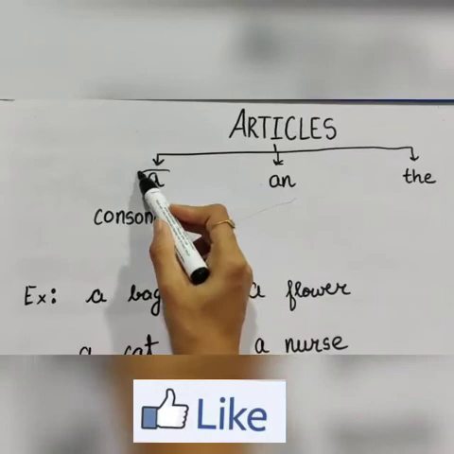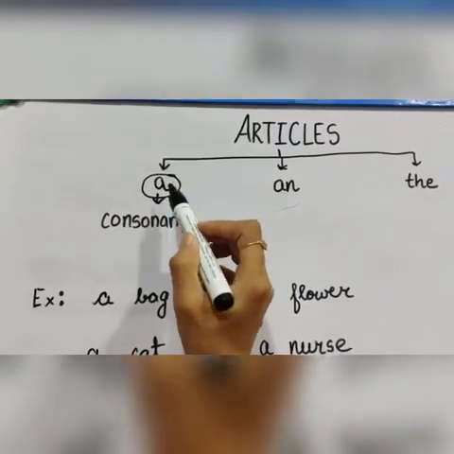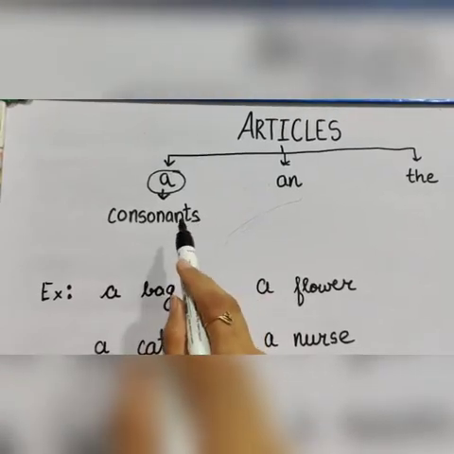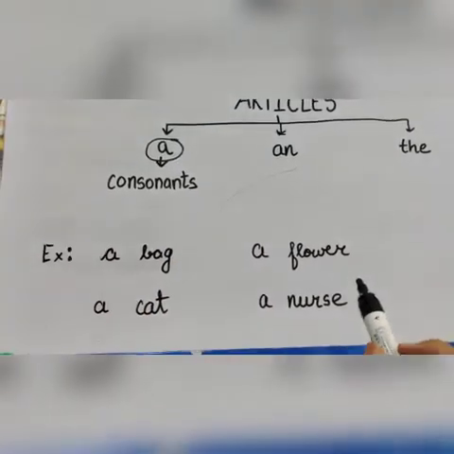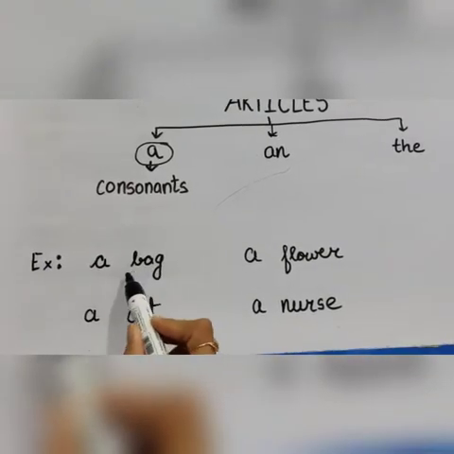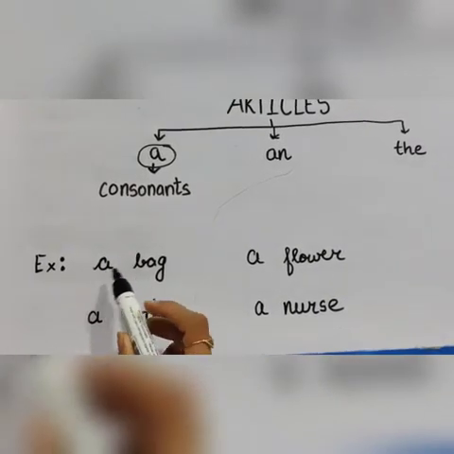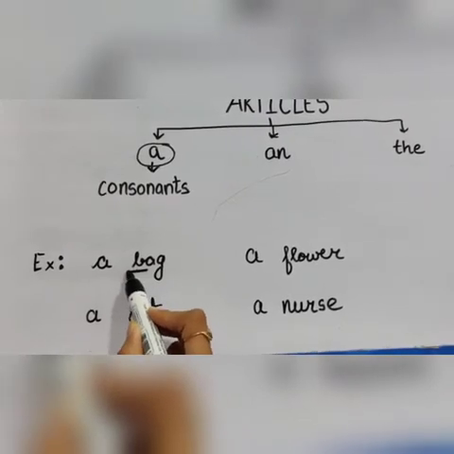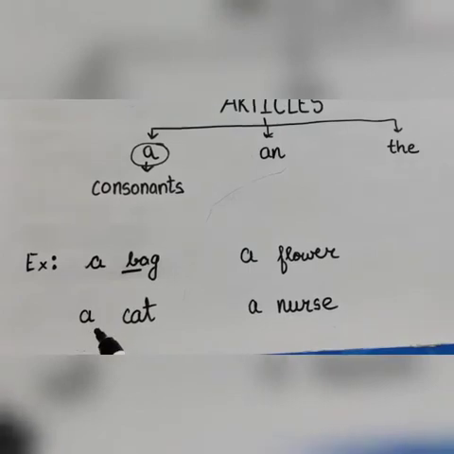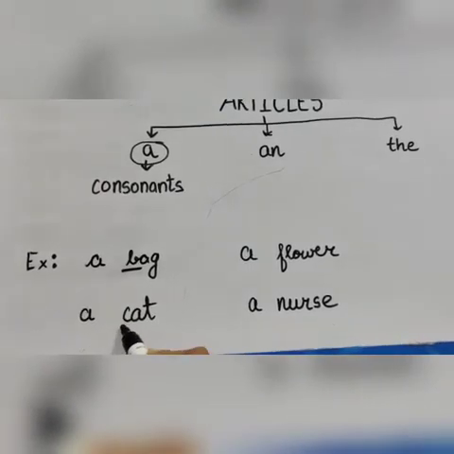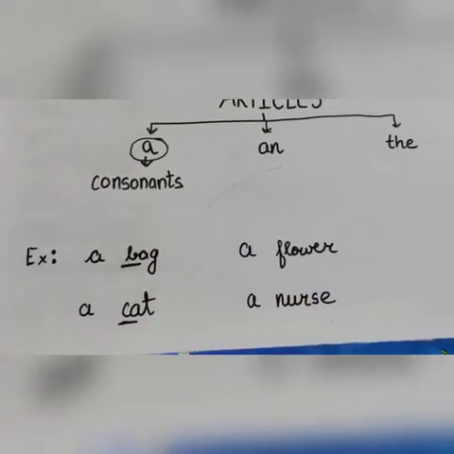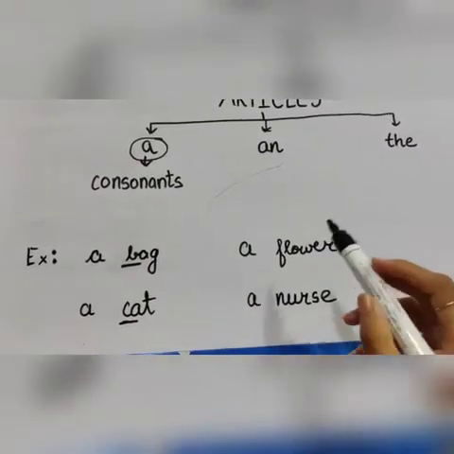We use the article a when the word starts with a consonant or the sound is of a consonant. Let us see some examples. Example: a bag. With the word bag, we use a because it starts with B and B is a consonant. Second is a cat. The starting letter of the word is C. That is also a consonant. So we used a before it.